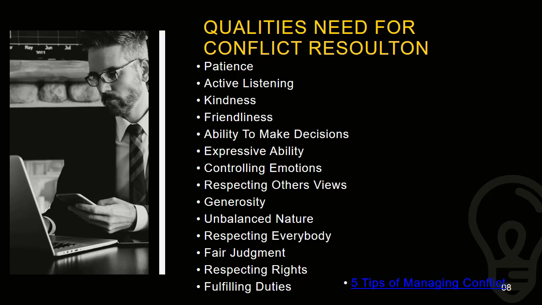Also there is a thing called generosity. Generosity means where you go down, being very humble, very kind, very generous, and try to listen to them. Basically, most of these features are trying to tell you how you learn to control yourself and how you listen to the other person's opinion and get the facts, so that you will be able to resolve the problem in a more positive manner. Okay, now we'll go on to the next slide.